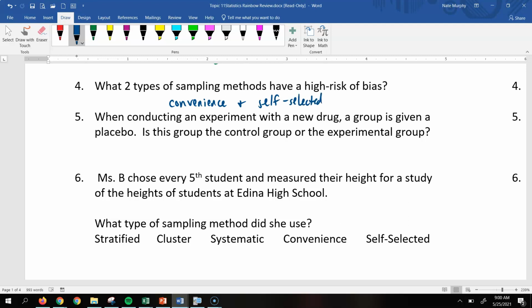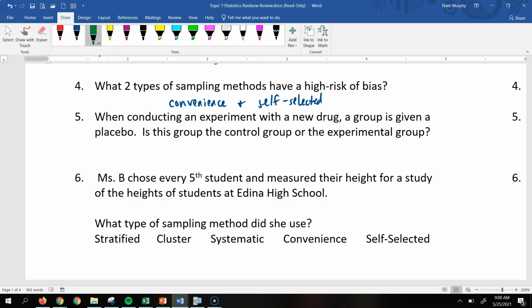All right, when conducting an experiment with a new drug, a group is given a placebo. Is this group the control group or the experimental group? If you're not familiar with what a placebo is, it's a fake drug, if you're doing a drug study. For example, my daughter was in a drug study, and we didn't know if she was given the actual drug for the study or the placebo. Those that were getting the placebo were just getting a sugar pill, so it wouldn't affect their body or immune system at all, where the actual drug would have.